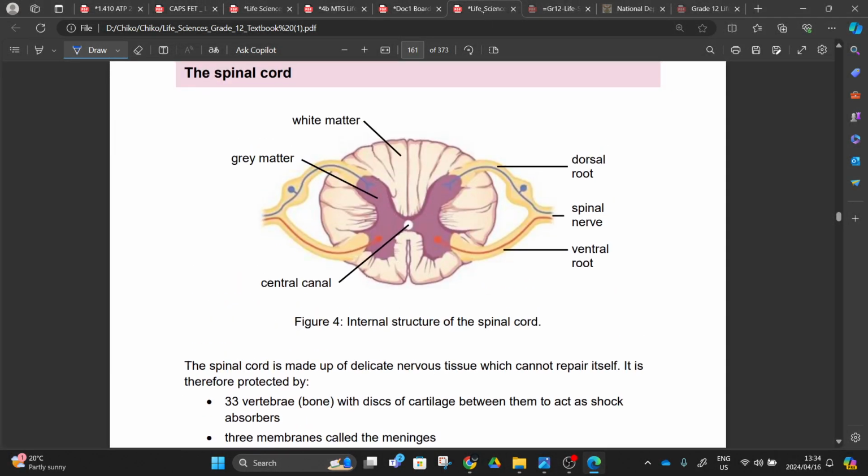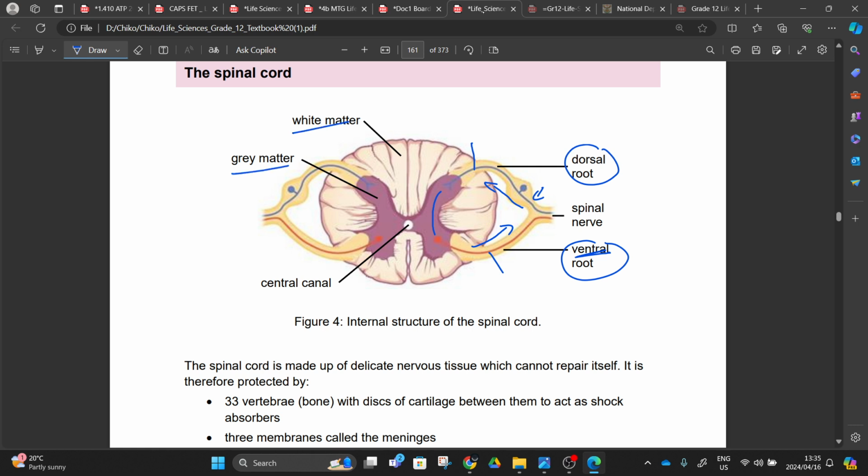Today we also have to come here. Today we are learning these cables. Yesterday I said there's a cable that is bringing in the impulse, and there's a cable that is bringing out the impulse, and there's a cable that is joining these two cables. This one is called the interneuron, this one is the sensory neuron, and this one is the motor neuron. The one that houses the motor neuron is the ventral root, and the one that houses the sensory neuron is the dorsal root. So you're going to learn this today.